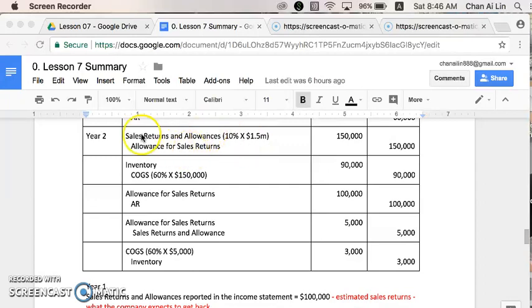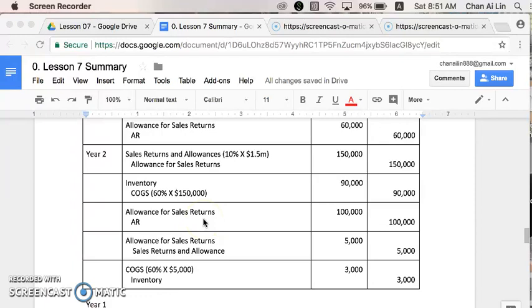So we'll put through an entry: debit sales return allowance 150,000, credit allowance for sales return 150,000. Then we will estimate the 60% of the sales return as COGS and reverse the COGS back to inventory. So we'll debit inventory and credit COGS 90,000.